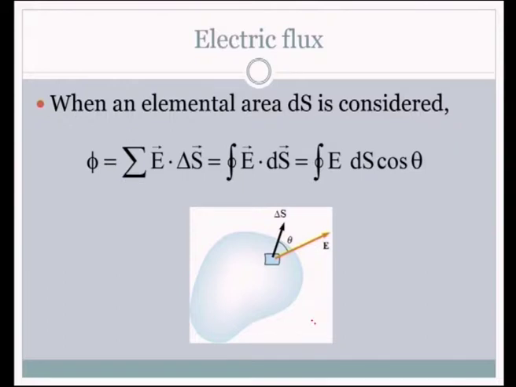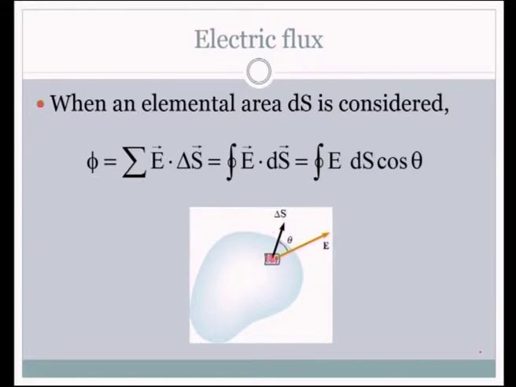When an elemental area ds is considered on the surface, I hope you are able to see this picture. There is a surface, a body having the surface like this, and we have an elemental area which is marked here. The electric field at that point is represented by this arrow mark, and the area is represented by this arrow mark as far as this elemental area ds is concerned, and the angle between them is theta.